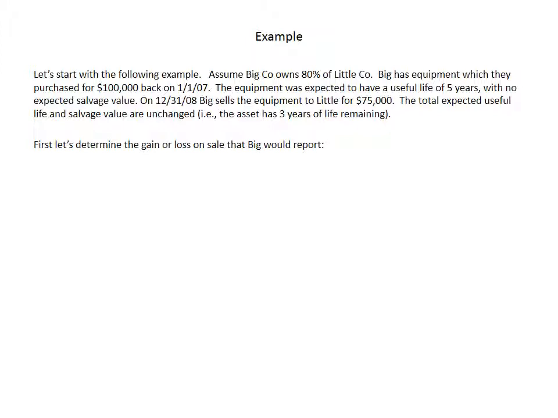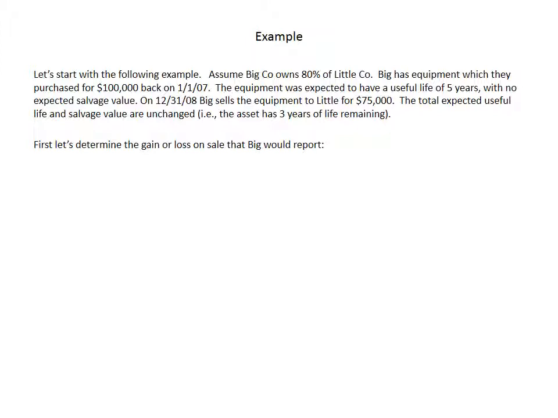And let's assume that after 2 years, on December 31st, 2008, Big sells the equipment to Little for $75,000. The total expected useful life and salvage value are going to be unchanged. In other words, the asset still has 3 years of life remaining.